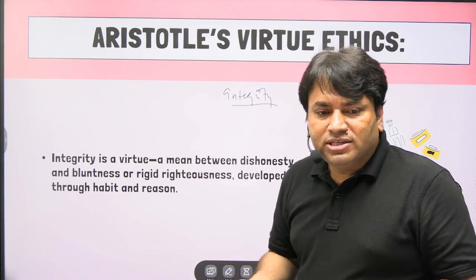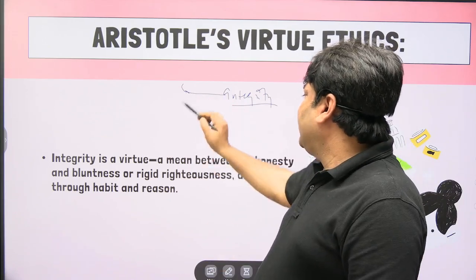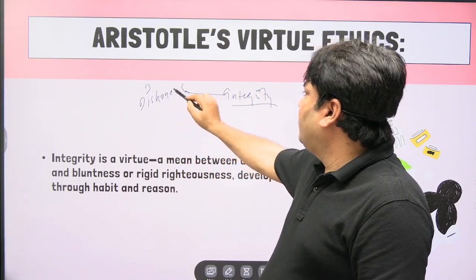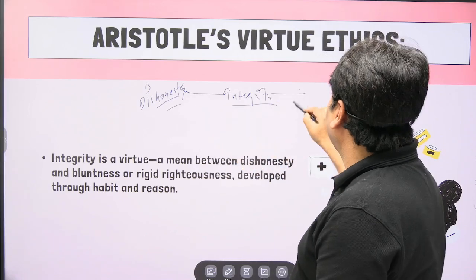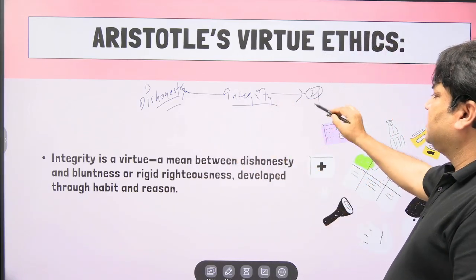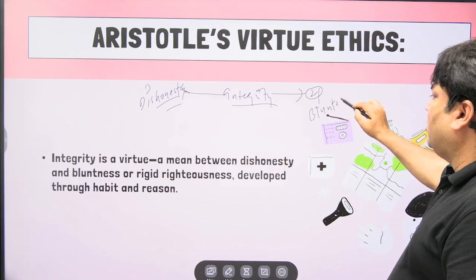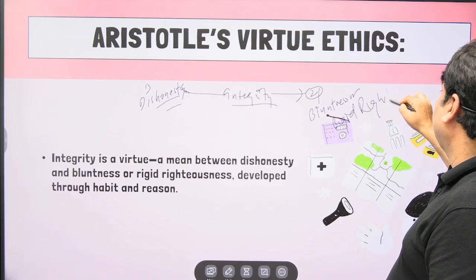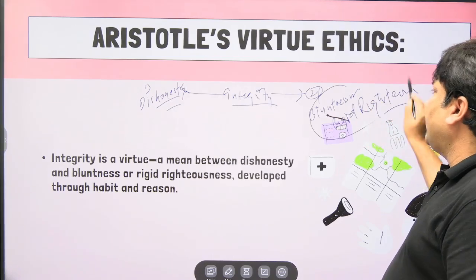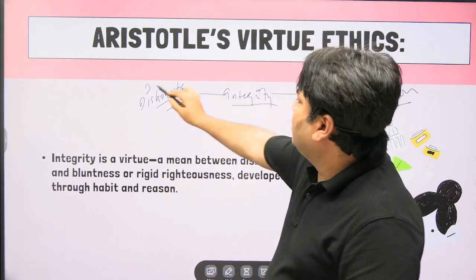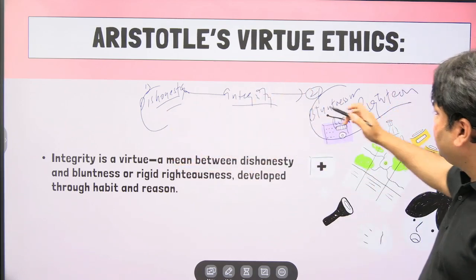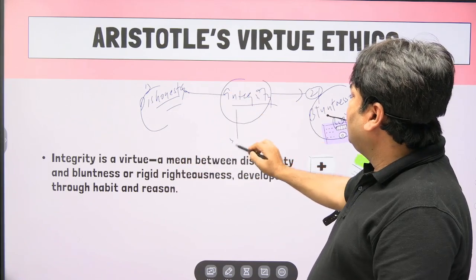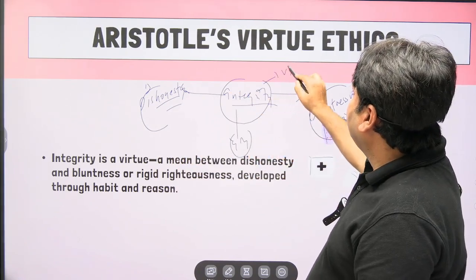And what are these two excesses? According to Aristotle, one excess is dishonesty. So we should refrain from dishonesty. And the second excess is bluntness or rigid righteousness. So on one side there is dishonesty, on the other side there is bluntness and rigid righteousness. Between these is the golden mean, and this integrity is a virtue.